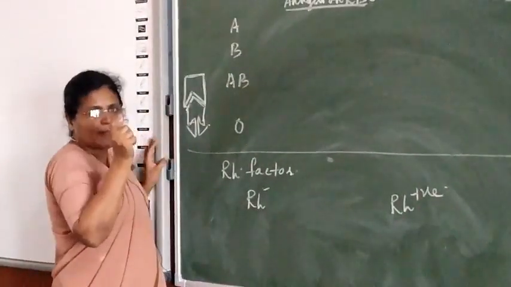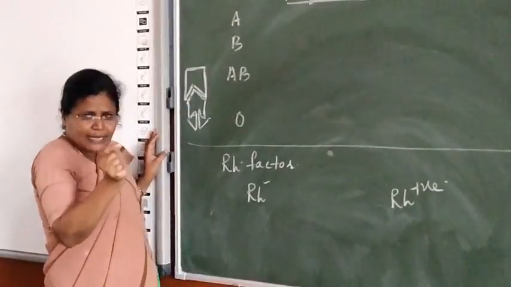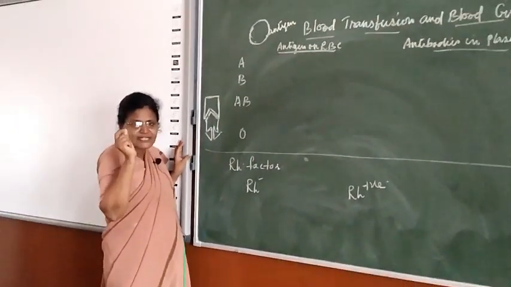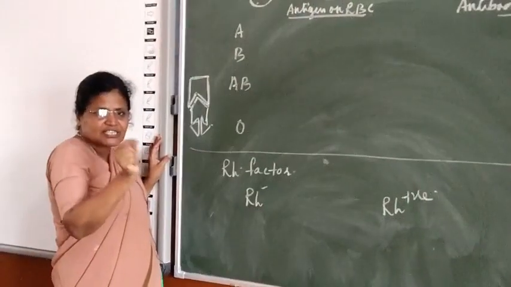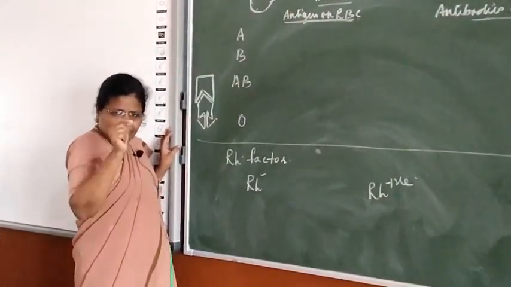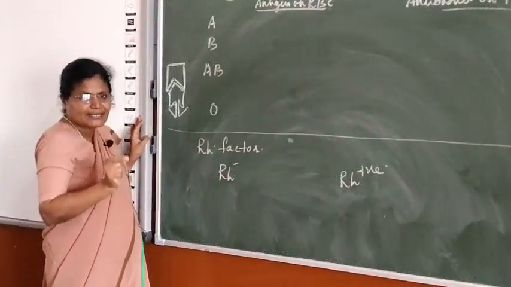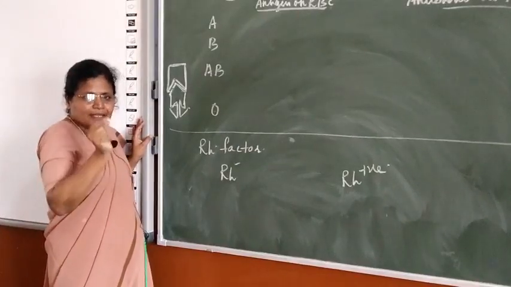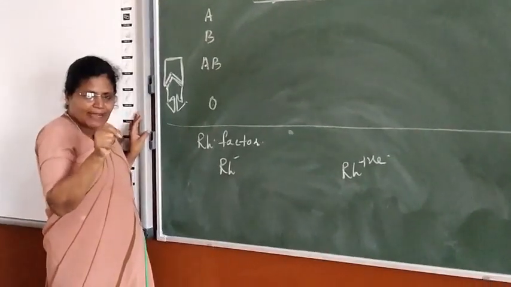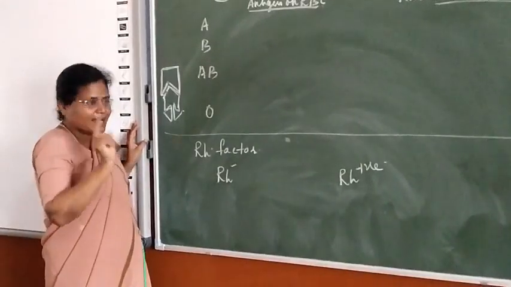The protein part of bacteria is called antigen, which really causes infection. It is the protein part of the bacteria, virus, or fungi which causes the disease. So the disease-causing protein part of the bacteria is called your antigen. It is nothing but the protein. I repeat, antigen is protein. The disease-causing part of the bacteria or virus is called your antigen. Antigen is nothing but protein.